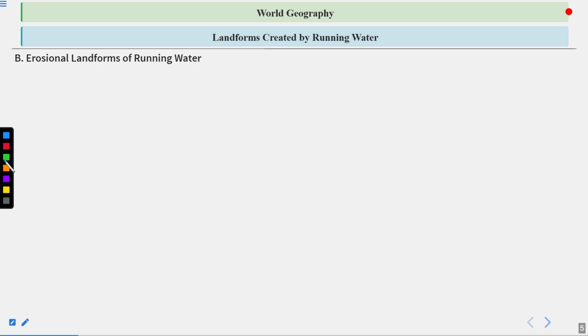Then the erosional landforms of running water. So when the water flows, it creates a lot of major types of landforms. Along with that, minor landforms are also created, like the potholes.